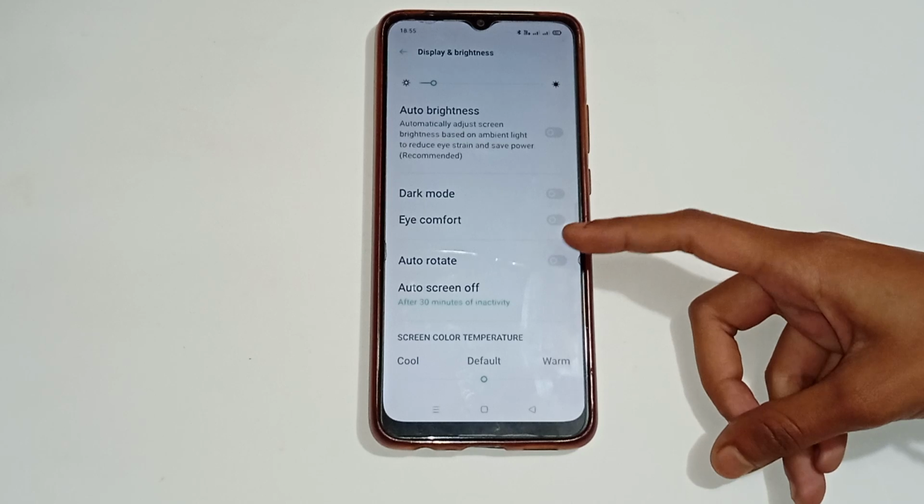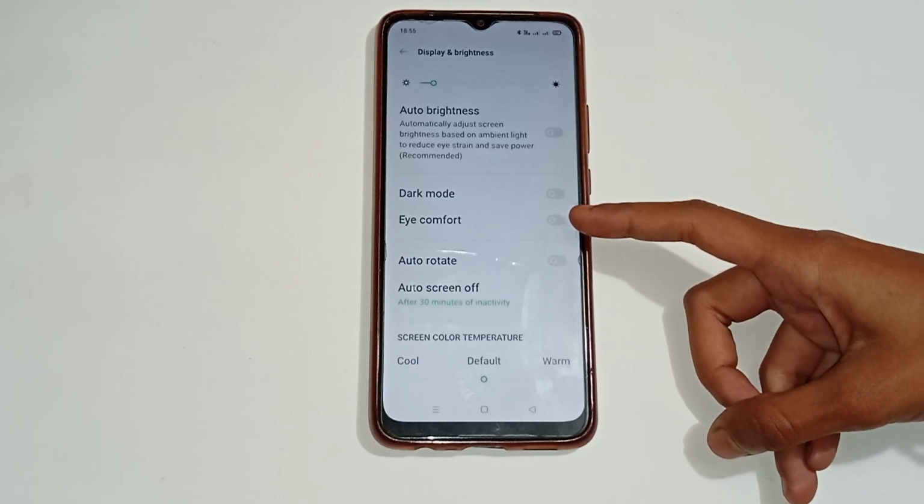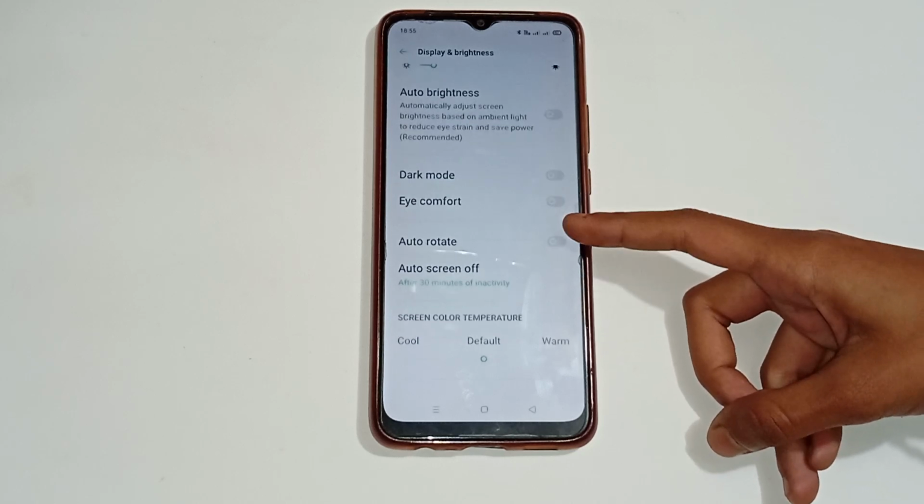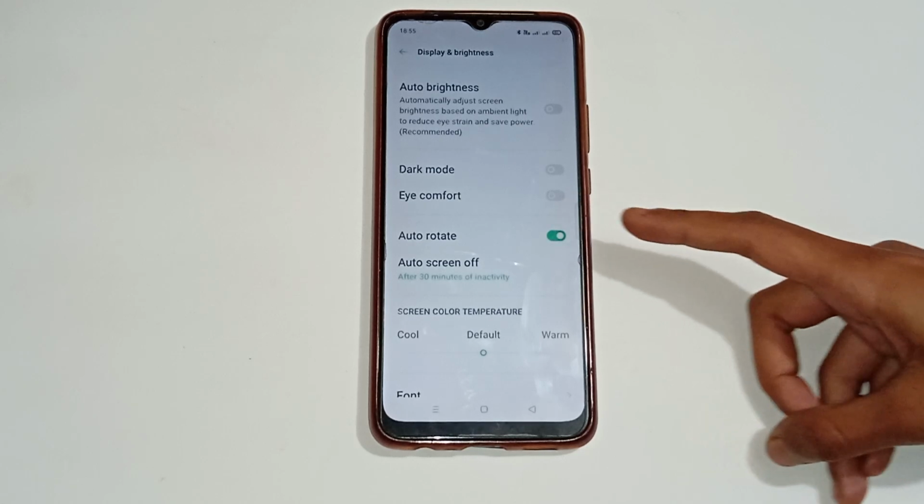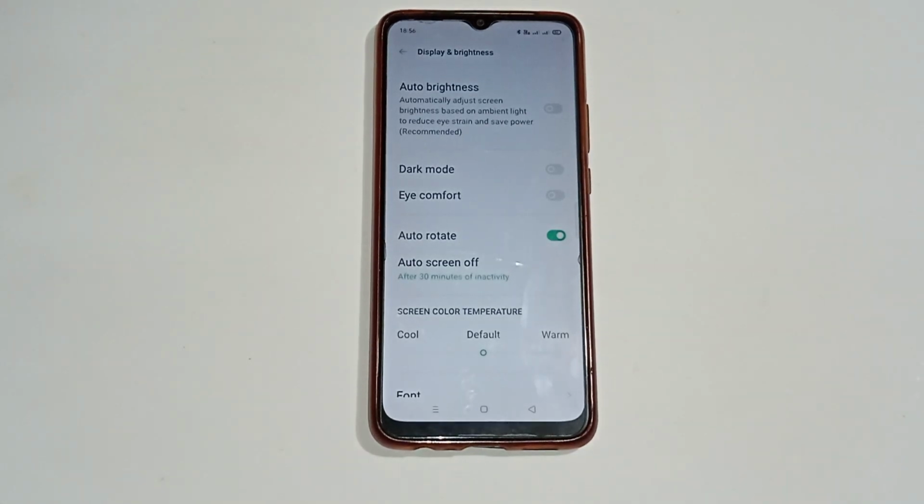So you have to click on the auto rotate option, which is already off in your mobile phone. If you want to turn on auto rotate, so click on that right side. So it means that now your mobile phone screen will automatically rotate when you turn your mobile phone.